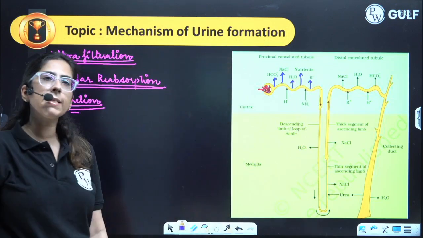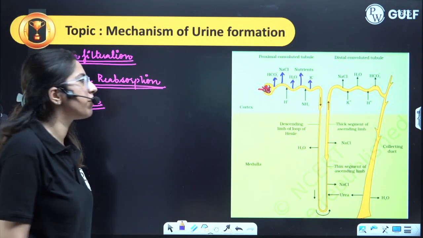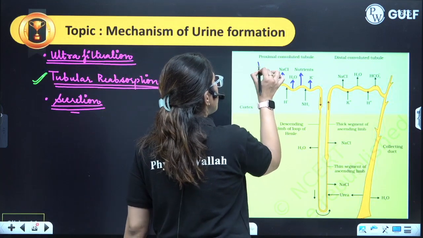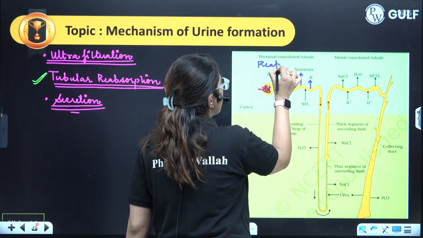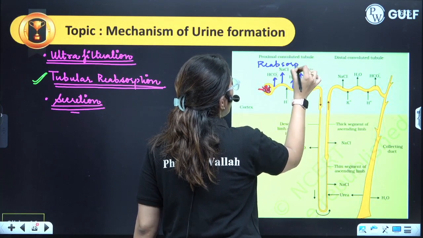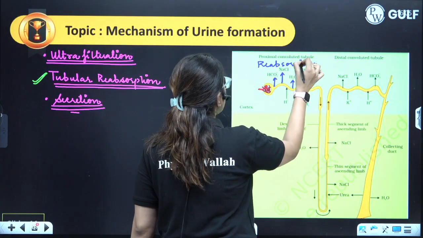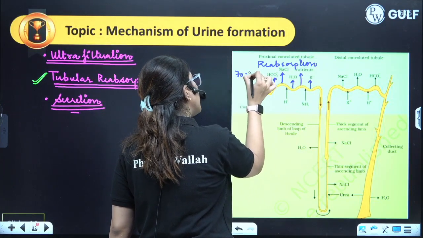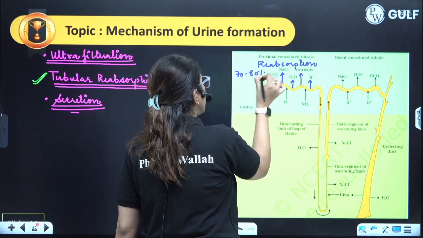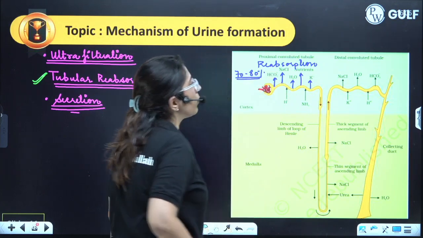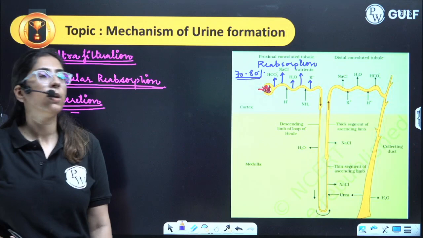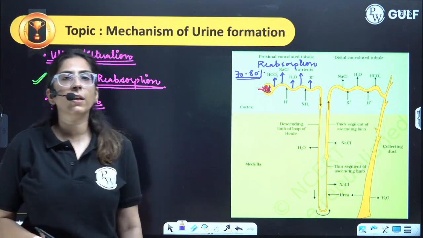So that means what is happening? This is the reabsorption. From the PCT, 70 to 80% of the substances will be reabsorbed. That includes water, NaCl, bicarbonate, nutrients and the K plus ion.